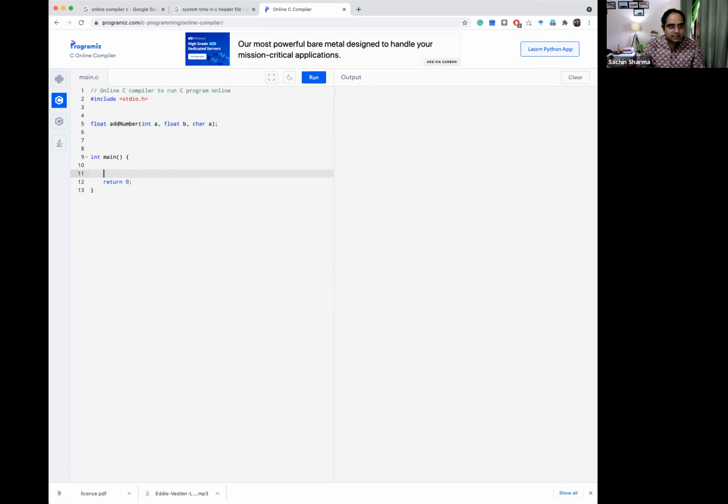Now here we are taking these values: int first value equals 10. Then you have float second value equals 12.5, and char third value equals this.